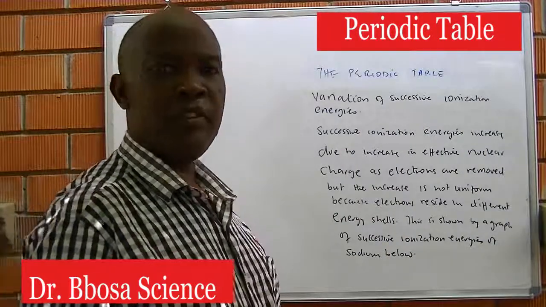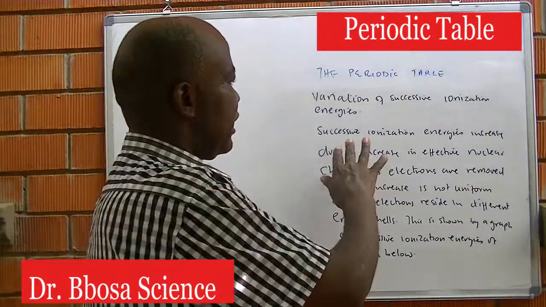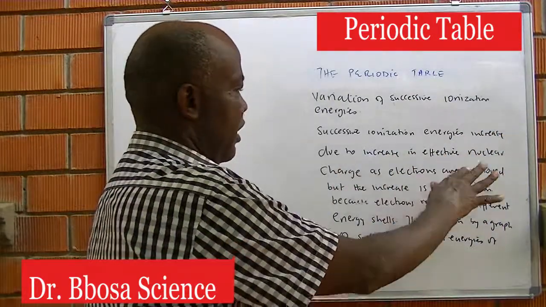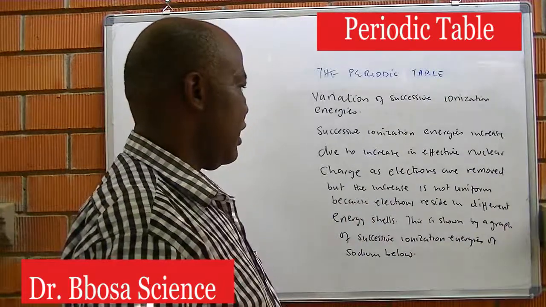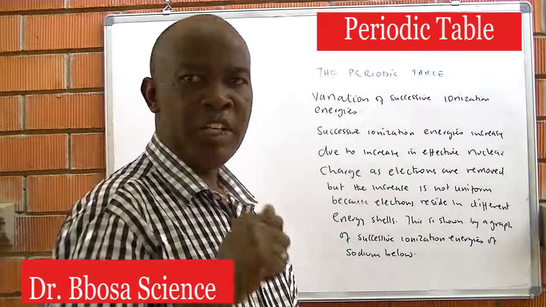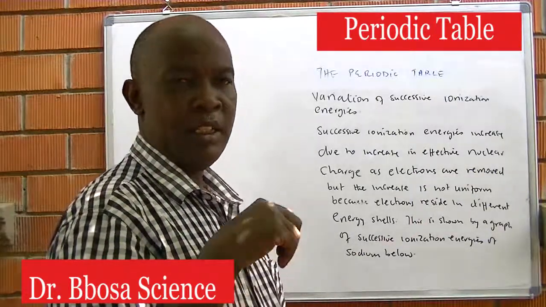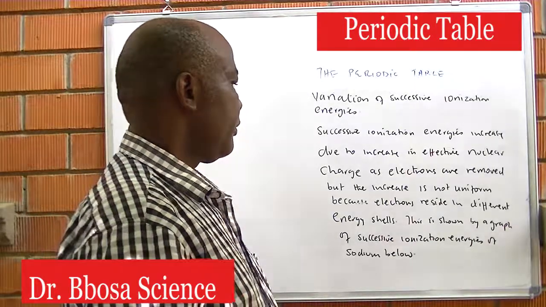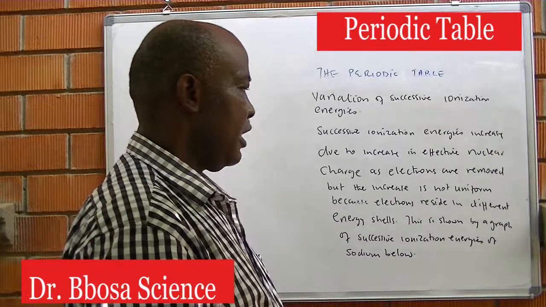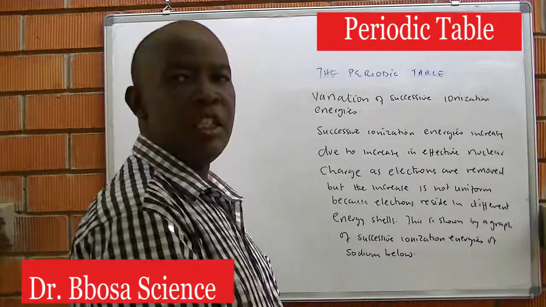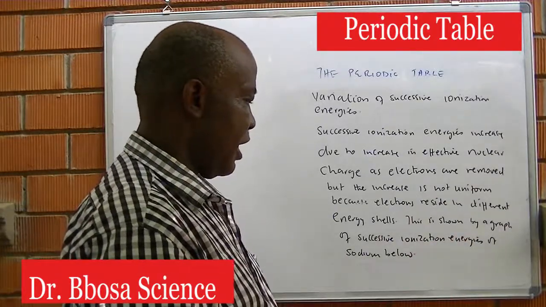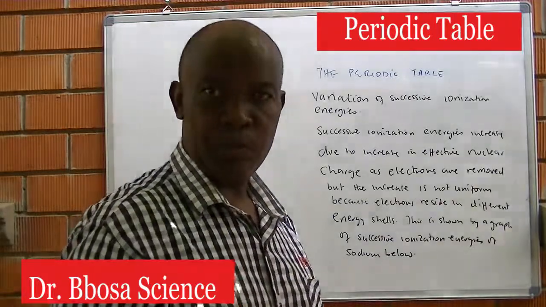Variation of successive ionization energy. Successive ionization energies increase due to increase in the nuclear charge as electrons are removed. When we remove an electron, the nuclear charge on the remaining electrons increases. But the increase is not uniform, because electrons reside in different energy shells. This is shown by a graph of successive ionization energy of sodium below.